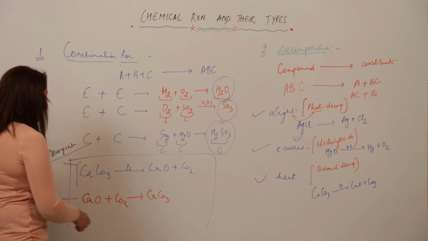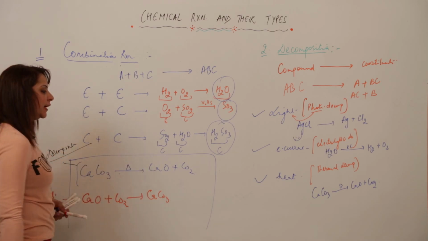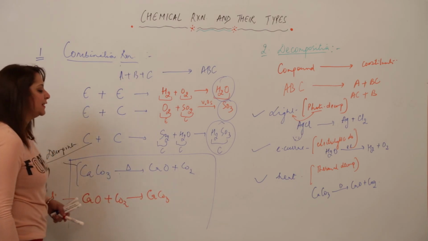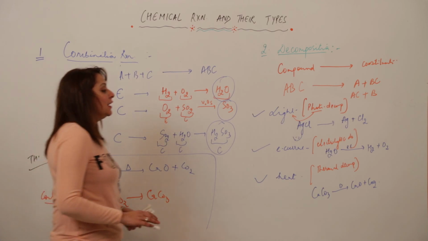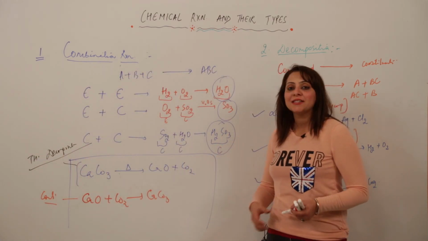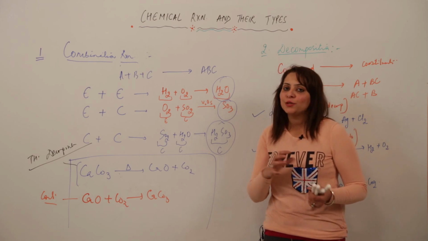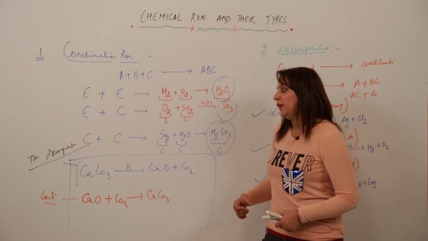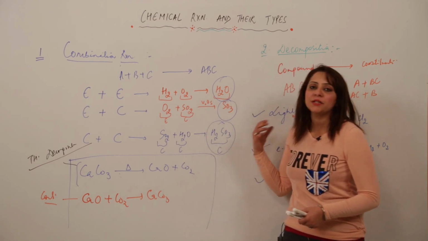So what is happening? Here CaCO3 is breaking up into CaO and CO2, and in this, CaO and CO2 are united to form CaCO3. My point is that whenever you get this question, try to write the answer by taking a single example in which you can show the decomposition as well as the combination. So this is how we explain these two reactions.